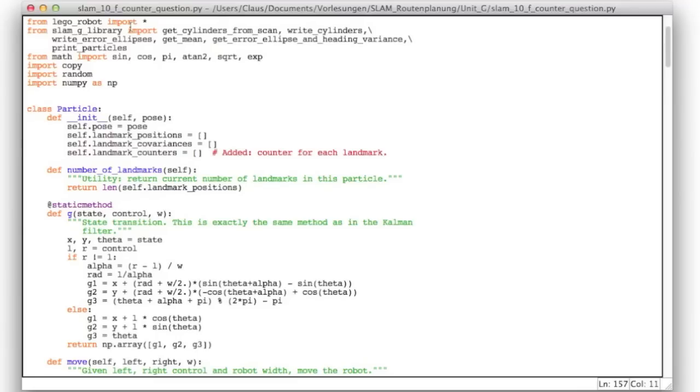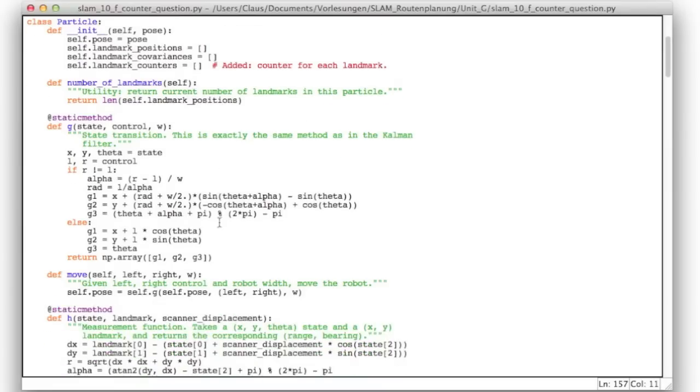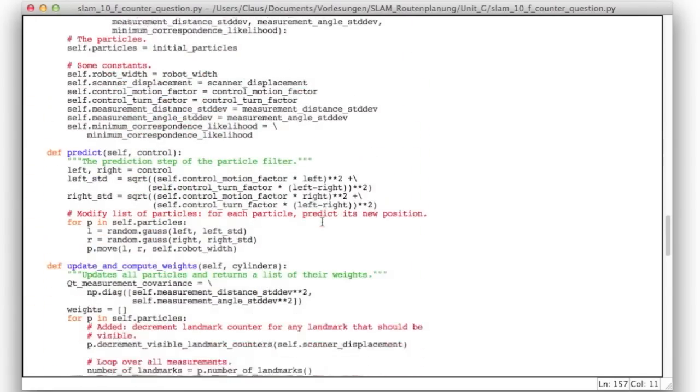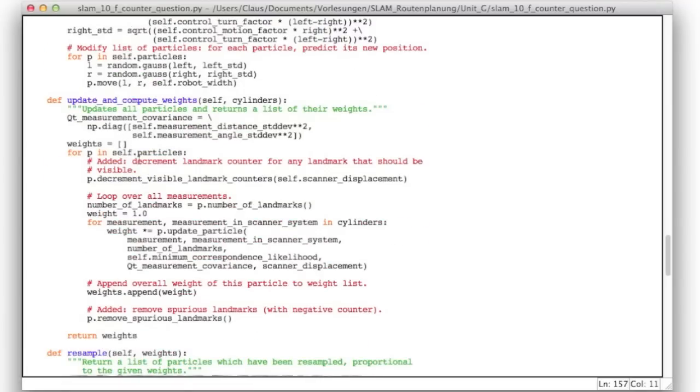I prepared SLAM10F counter for you, and this is mostly the same code as in our last exercise, with some modifications. Now let's first have a look at the update and compute weights function in our FastSLAM class. So there are 2 modifications here.